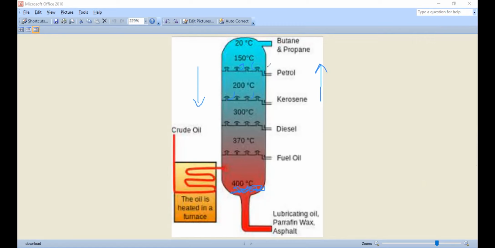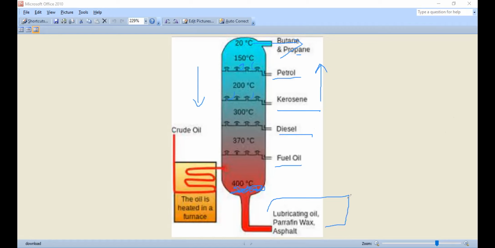Now, liquid fractions are drawn from the trays and removed. In this way, the light gases methane, ethane, propane, and butane pass out of the top of the tower. So from here, we get all the gases. Now petrol is formed in the top tray. So this is the petrol. Then we have kerosene, then diesel, then fuel oil, and last we have lubricating oil.